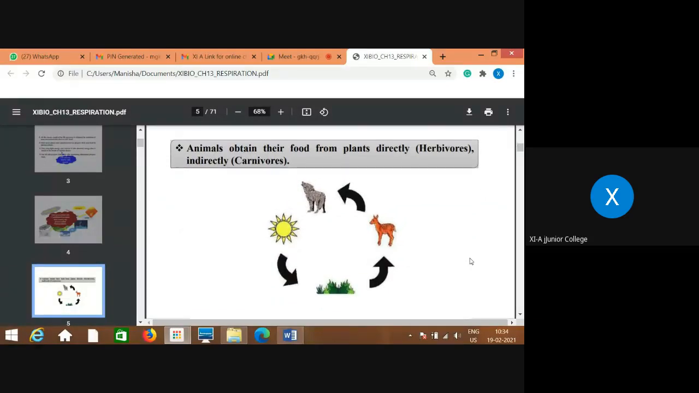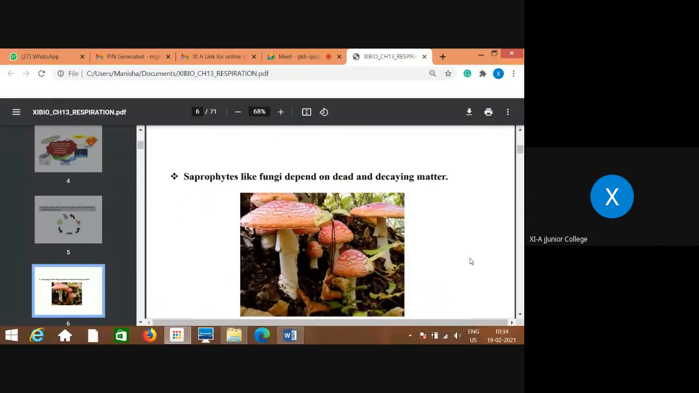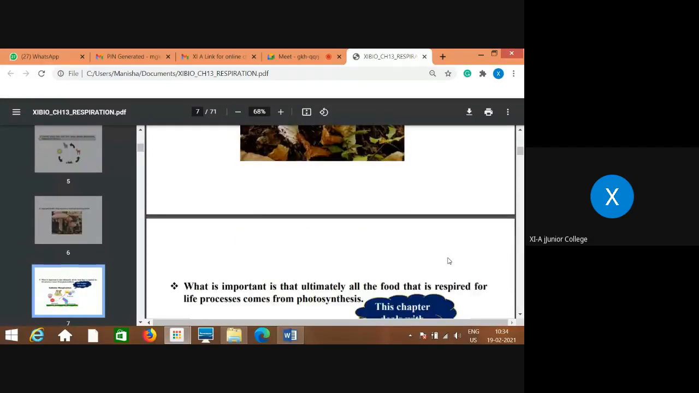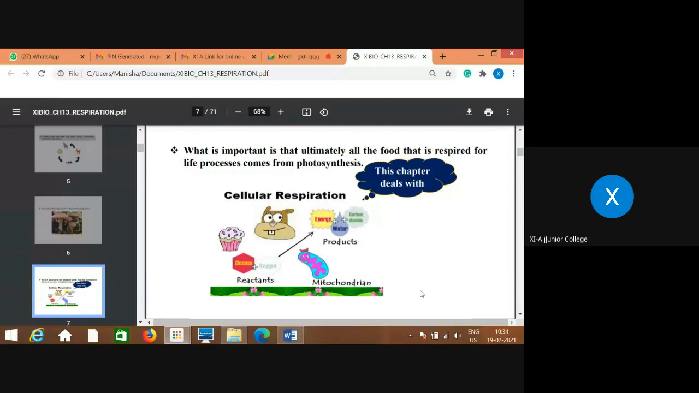Animals obtain their food from plants directly; these are called herbivores, and indirectly, they are called carnivores. And some are saprobes like mushrooms, which depend on dead organic material. So everybody needs energy, which they take from food, and the food they receive from photosynthesis. Ultimately, all the food required for life processes comes from photosynthesis. Now we are going to study how respiration takes place and what organelles are involved in the process of respiration.